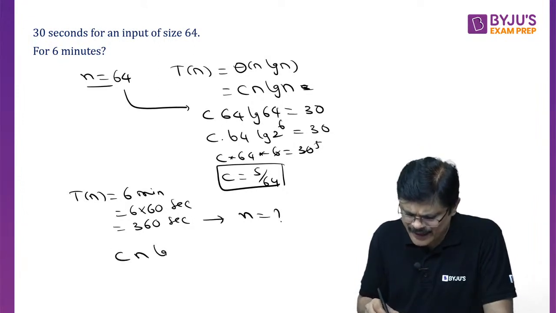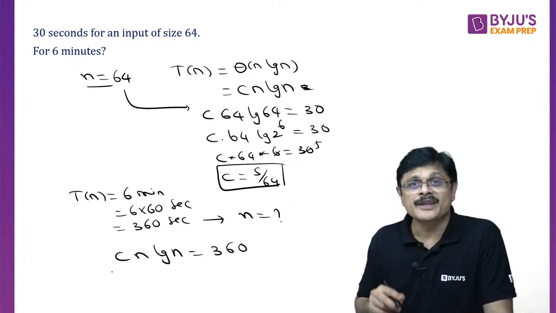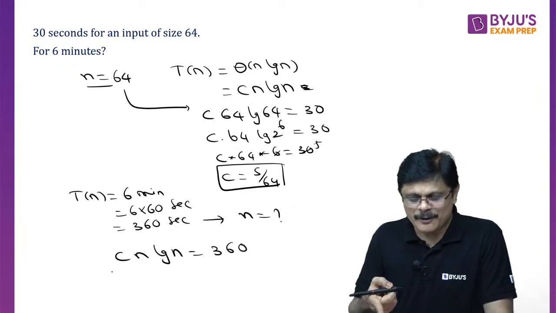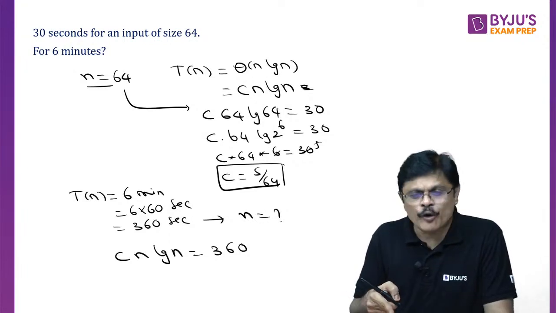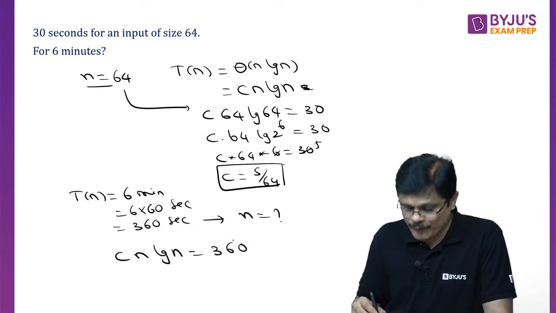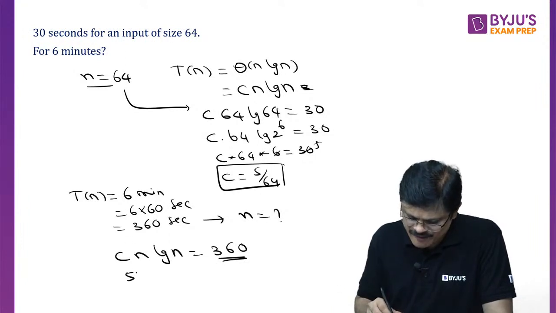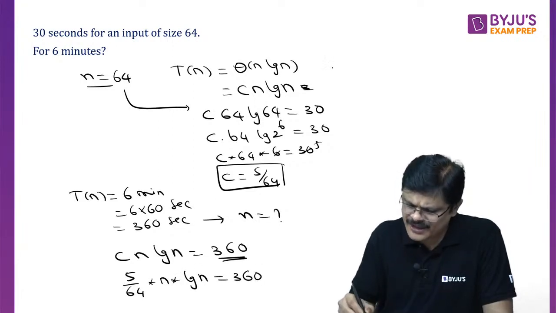c into n log n is equal to 360. Now both n and seconds are given. We found c. Now the n value you have to find, because Tn is given to you and you know what c is. c is 5 by 64, so 5 by 64 into n log n is equal to 360.